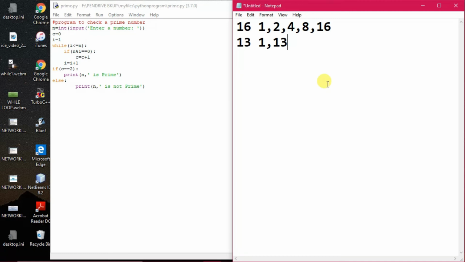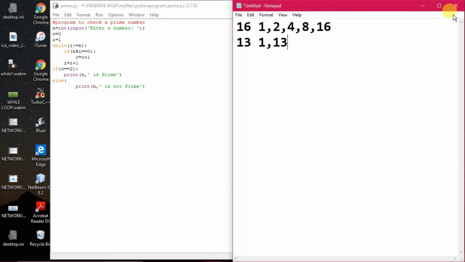A prime number has only two factors, and any composite number has many factors. 1 is a unique number. Even if you give 1, it will show 1 is not prime because 1 has only one factor. All right.